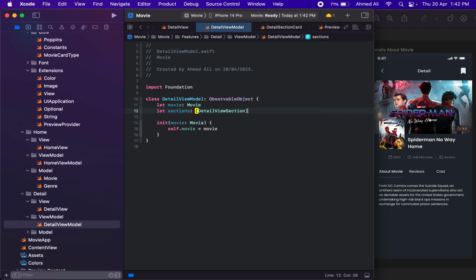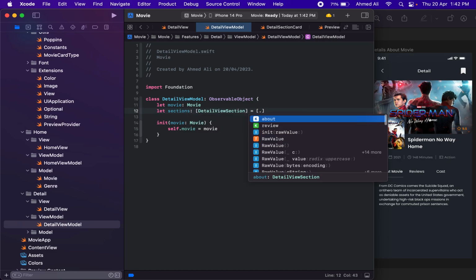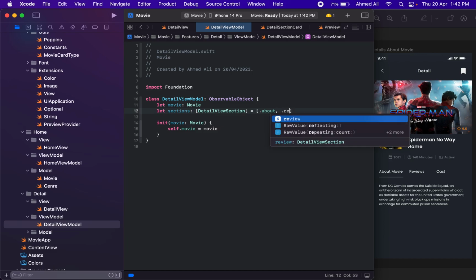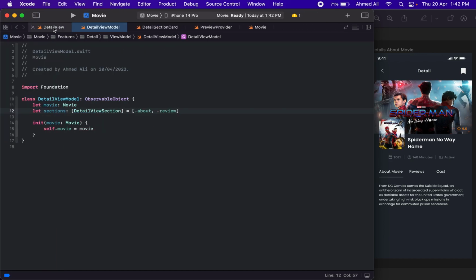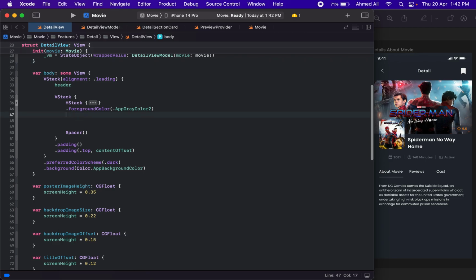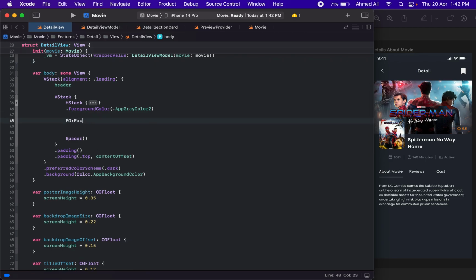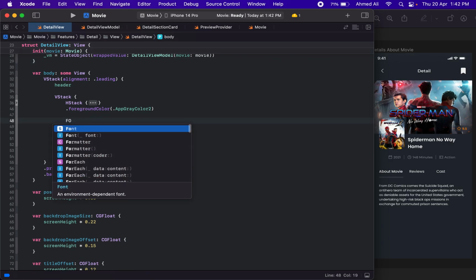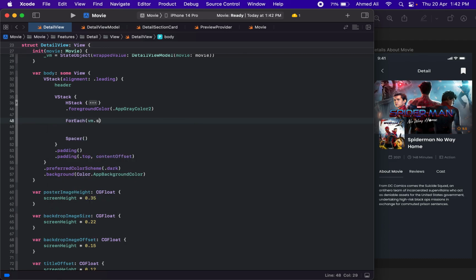So detail view section, let's have the about, and then the review section. So now we can go into the detail view, and we can have a ForEach here. For each view model dot sections, let's just have a section in here.